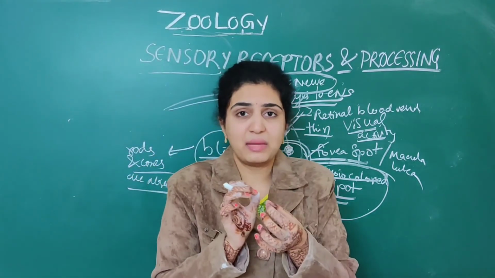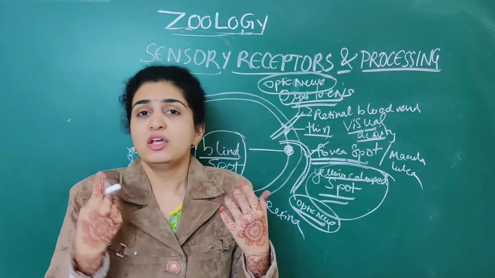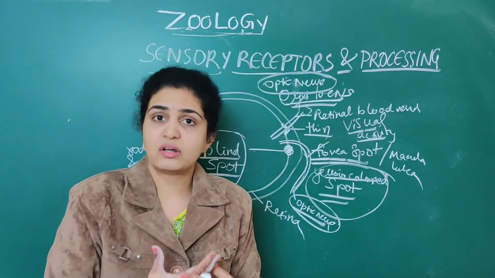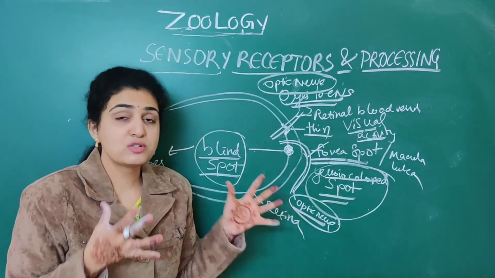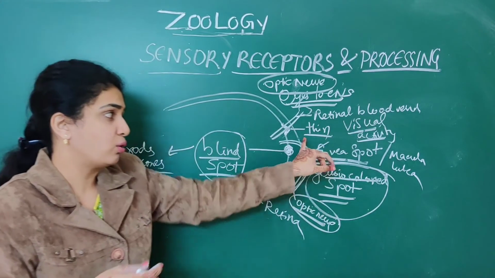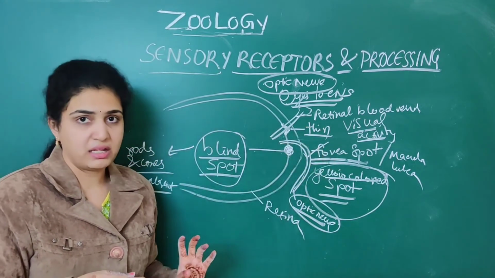So if the retinal blood vessels get damaged, you may temporarily become blind. That's why retinal blood vessels also play a very important role. So this is about the retinal blood vessels as well as the optic nerve.